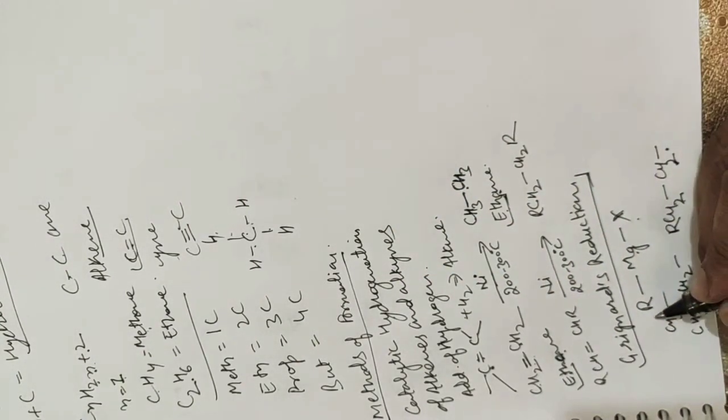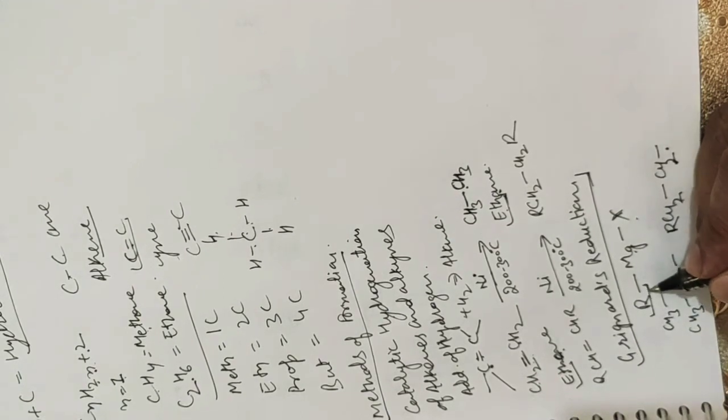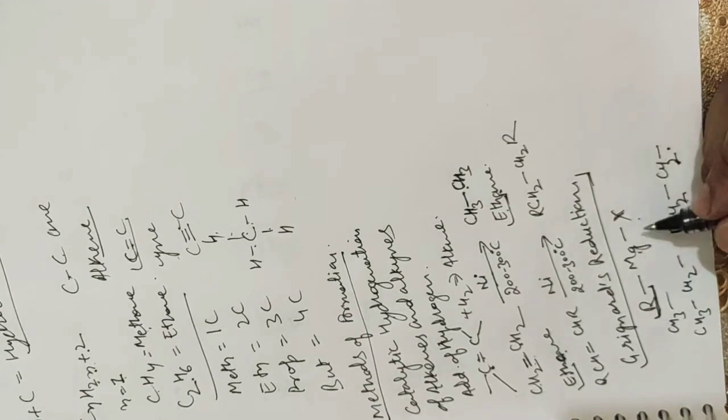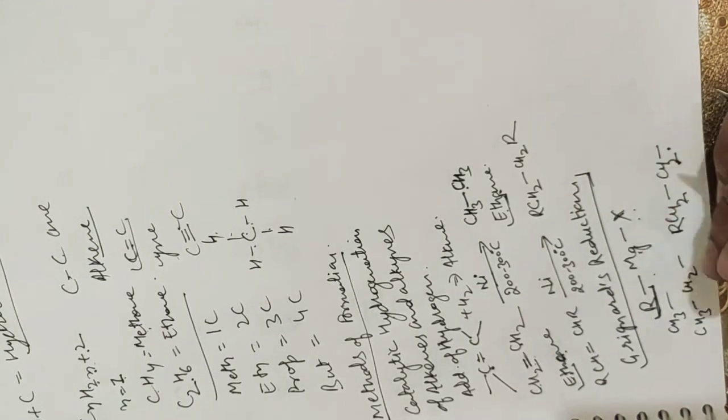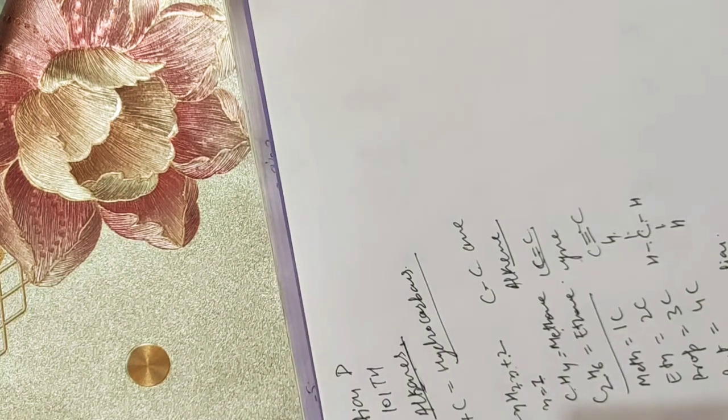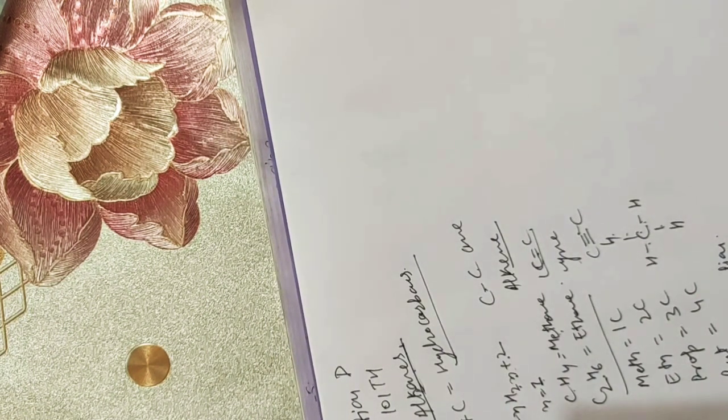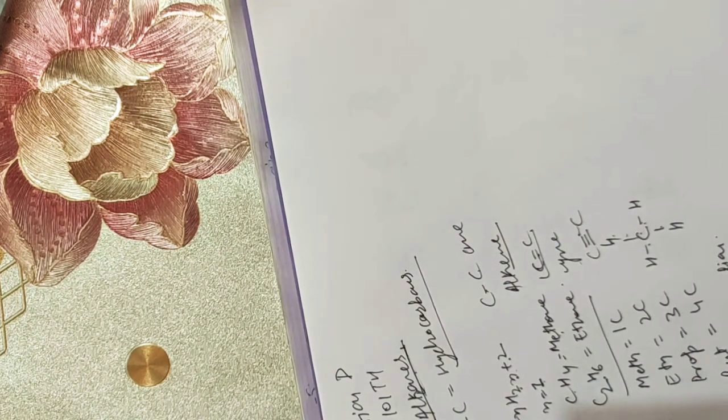Instead, we use a general letter to describe all the alkyls, that is R, and then MgX. So this is the Grignard reagent. When this Grignard reagent is made to react with water, it gives rise to an alkane.